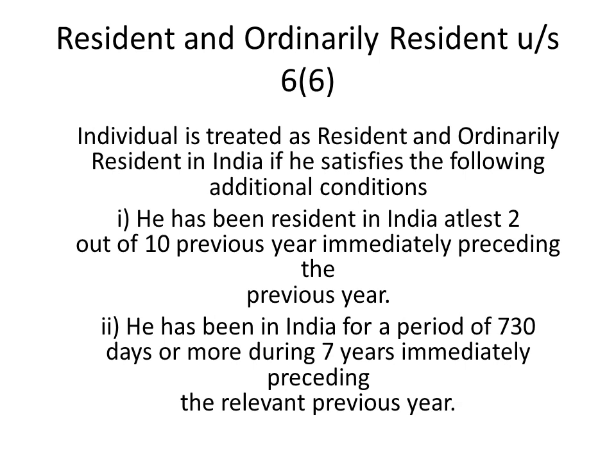Resident and ordinary resident according to section 6 subsections. An individual is treated as resident and ordinary resident in India if he satisfies the following additional conditions also. For sure he is supposed to satisfy one basic condition, then only we can proceed to the additional conditions. But if a person does not satisfy both the basic conditions, then we can't take additional conditions. Don't apply additional conditions. First see whether the person is satisfying the basic conditions or not. If he is satisfying the basic condition, then we have to go for additional conditions. But if a person is not at all satisfying both the basic conditions, don't apply additional conditions.